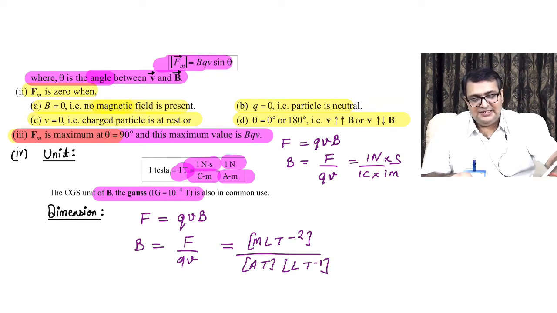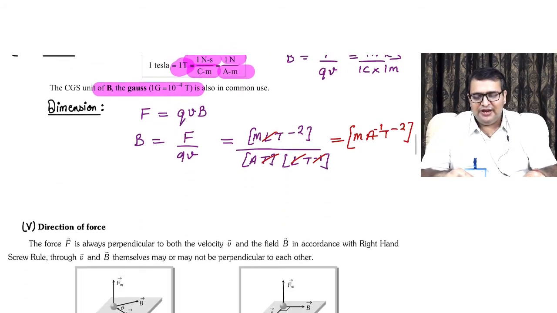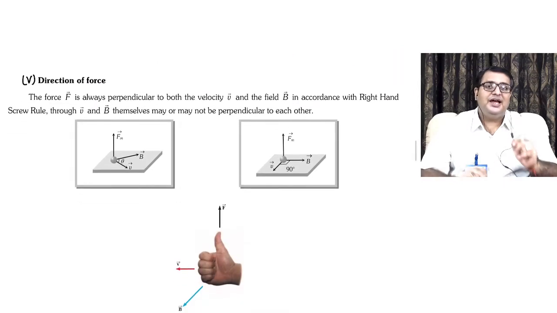Can we see any cancellations? Yes, sir. L gone. This T minus 1. So what do we obtain? M A minus 1, T minus 2. This is the dimension for magnetic field. Easy, interesting, and everybody would have done that. Congratulations to everyone. Now let's move ahead, as we were talking of direction of force.